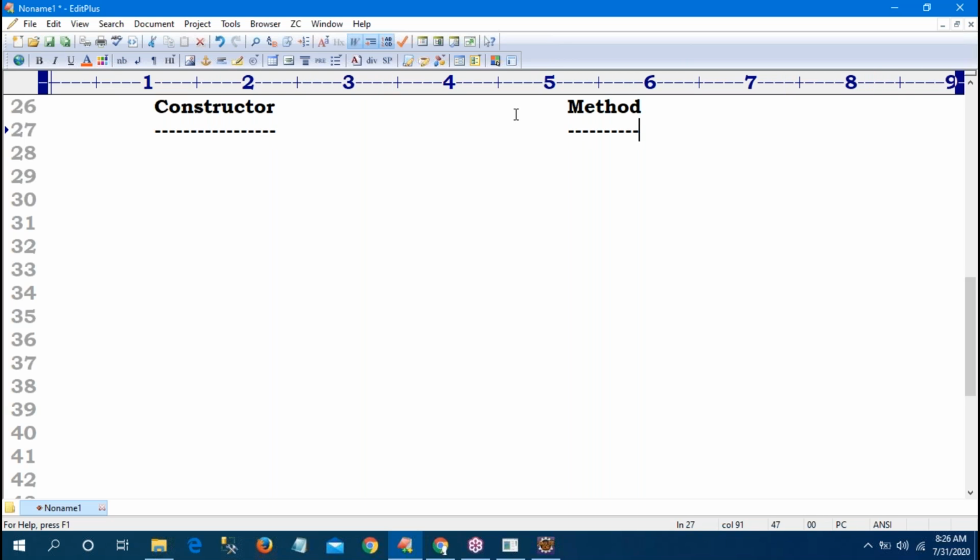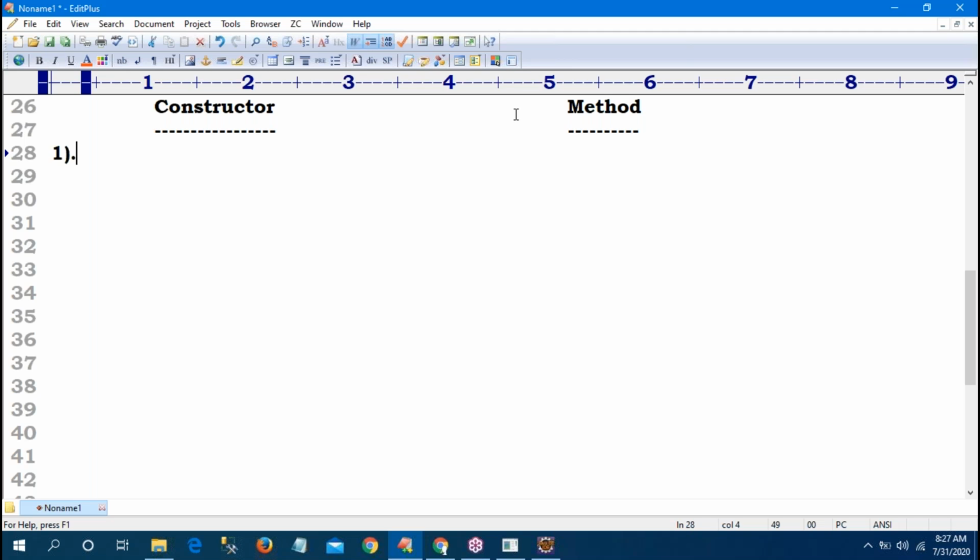Difference between constructor and method. Very good, correct. Everyone is telling the same thing. Yes, that is correct. Everyone is telling one difference.